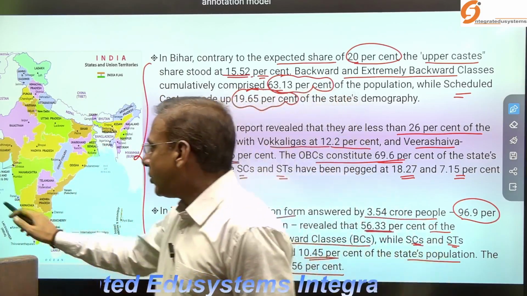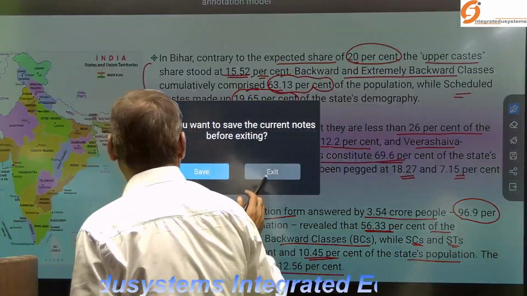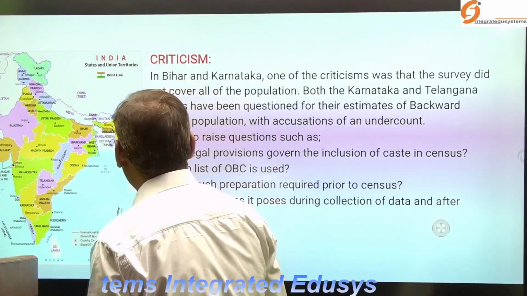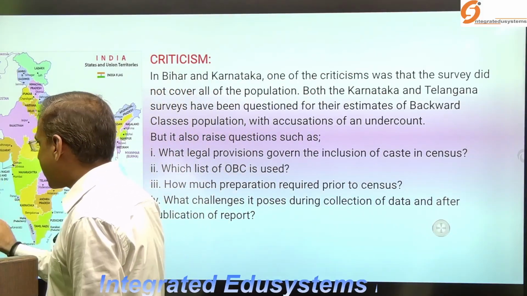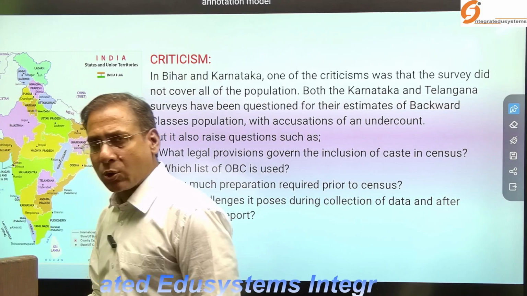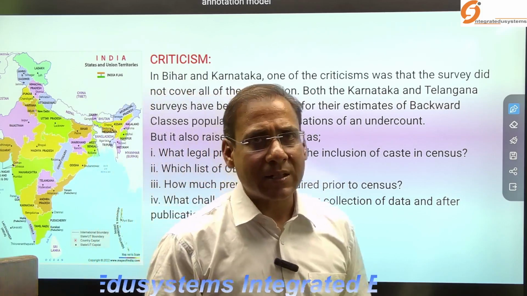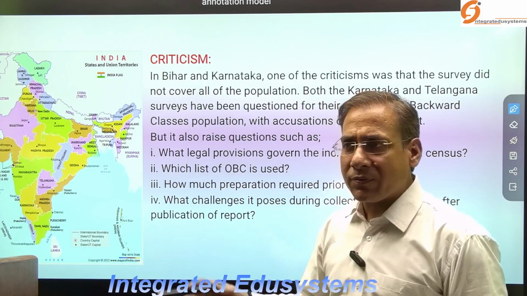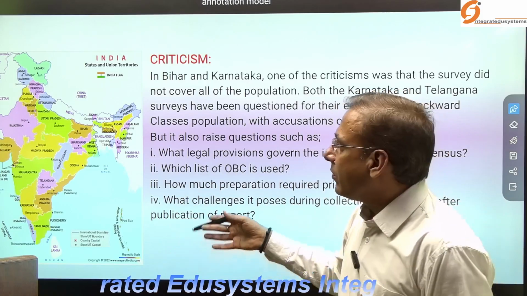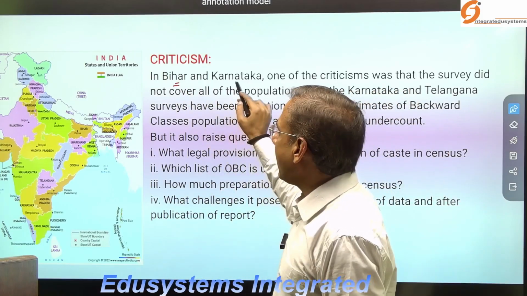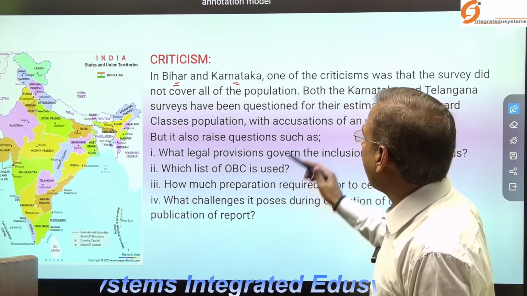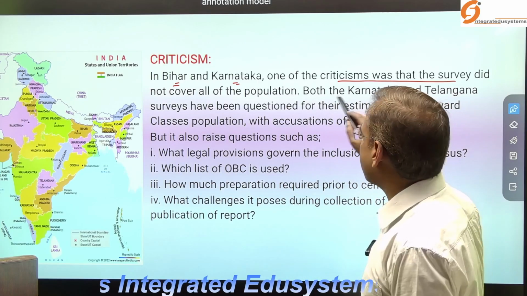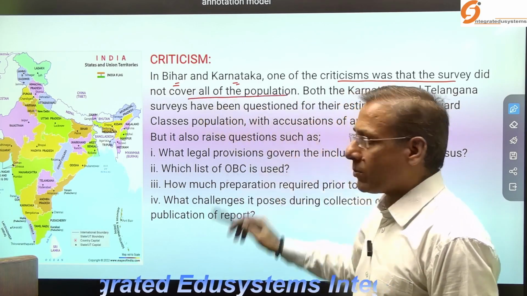Okay, now when you look at next, in spite of this good work, some critics have opined their view. What is the criticism of this census? The major criticism in Bihar and Karnataka was that the survey did not cover all the population.